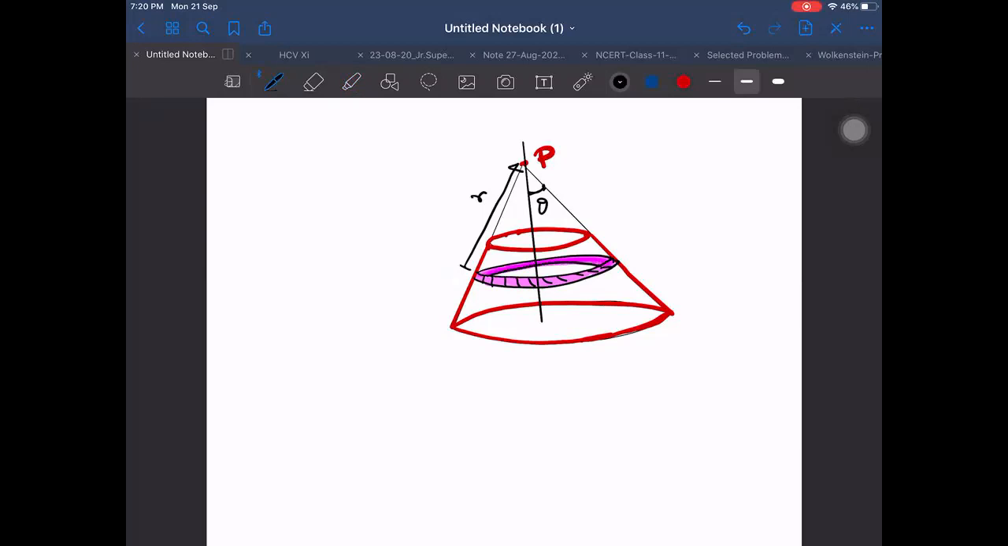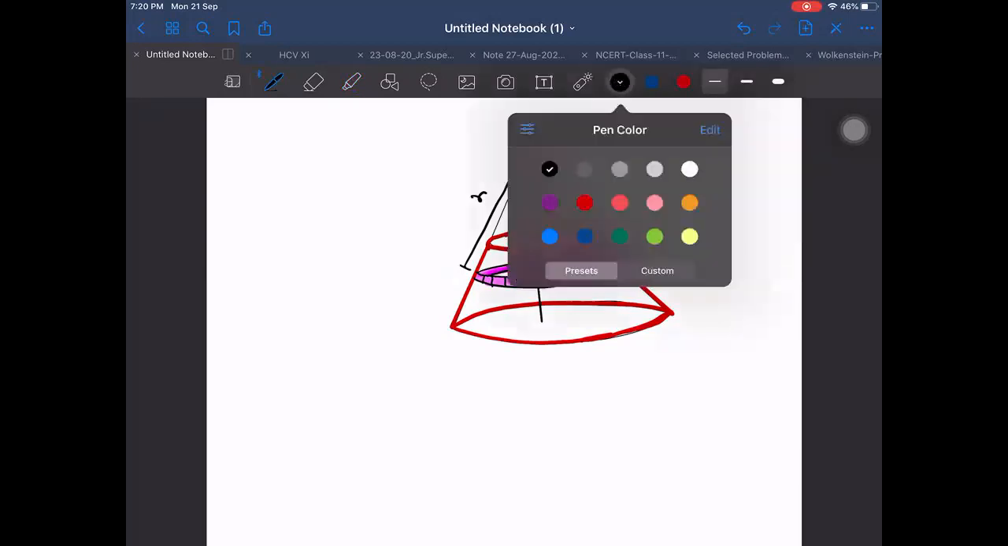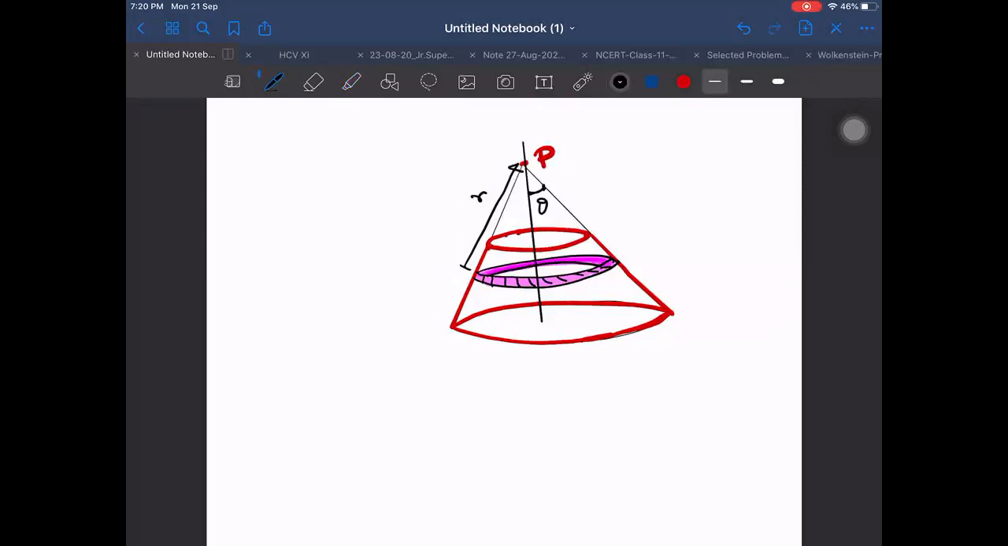Wait a second. GM by r square. GM by r cube into RCM will be valid for this also, but for this RCM will be at the center only. So yes, that is also valid for this. I can write RCM will be at center, same as before. I can write this way then: G into dm by small r cube into RCM. Center will be at a distance of some r cos theta.